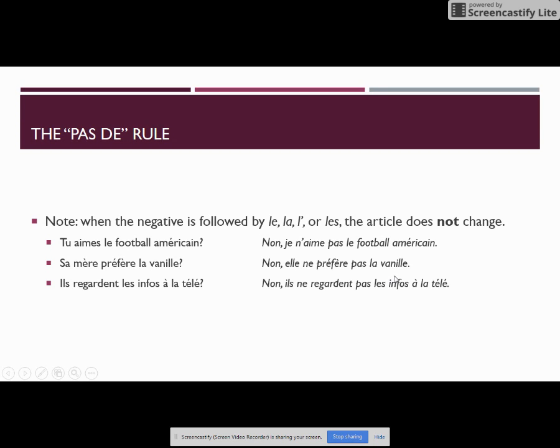Il regarde les infos à la télé? Non, il ne regarde pas les infos à la télé. The definite article is not going to change. Same thing applies for possessive adjectives. Mon, ma, mes, ton, ta, tes, son, sa, ses, notre, nos, votre, vos, leur. It also applies to demonstrative adjectives ce, cette, ces.